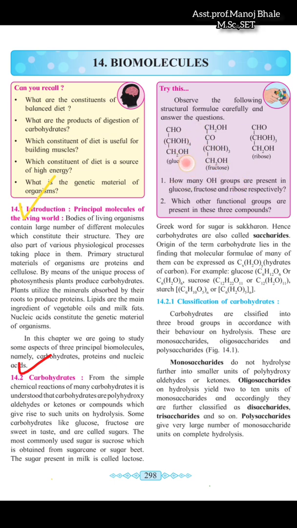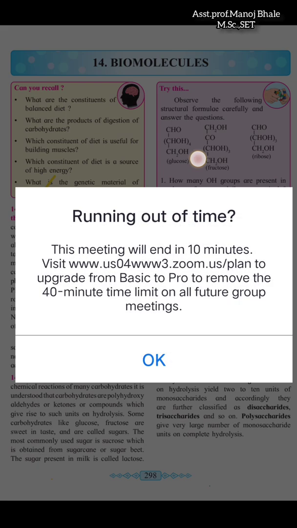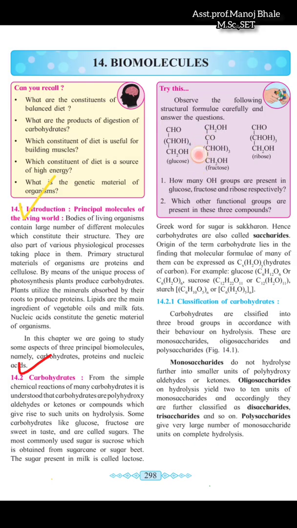The first one is a polyhydroxyaldehyde. Polyhydroxy means OH, that is, hydroxy groups. How many OH groups are present in the glucose structure? Four OH plus a fifth one, so there are 5 OH groups present, and there is one aldehyde group, so this structure is known as a polyhydroxyaldehyde.